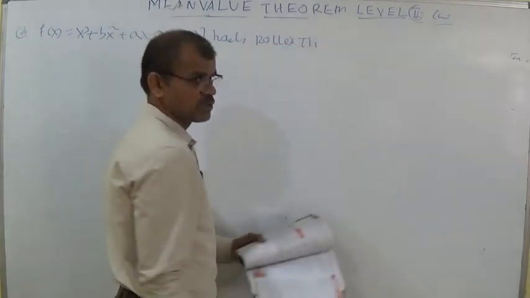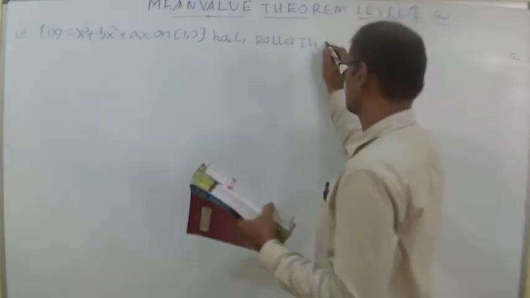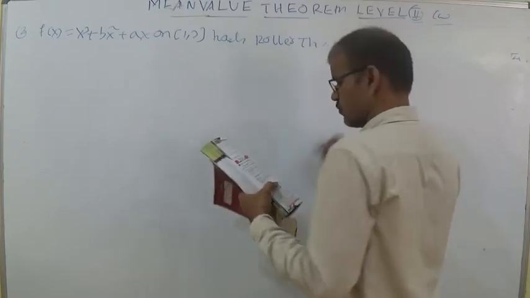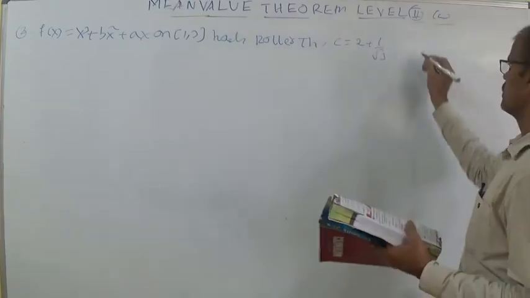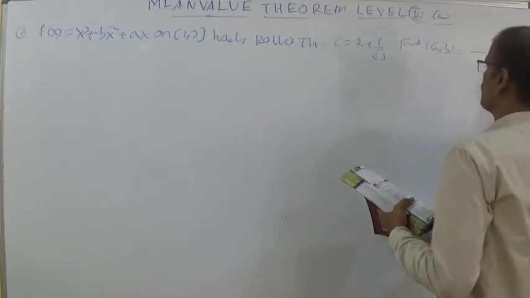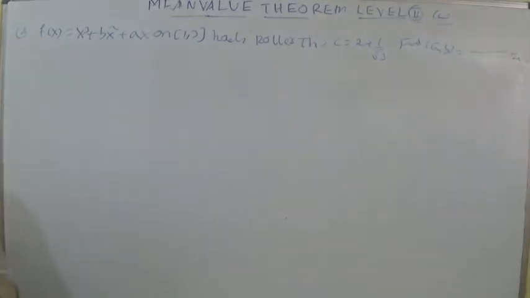This satisfies Rolle's theorem for f of x, with c also given. I think this is an important sum. With the shortcut you can verify this sum. 2 comma root 3, then find a comma b, find the open interval a comma b; I mean the value of a comma b you should calculate.